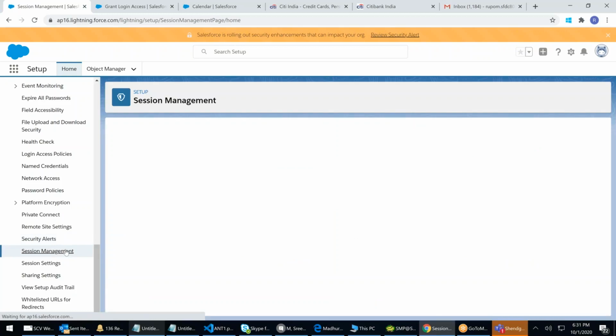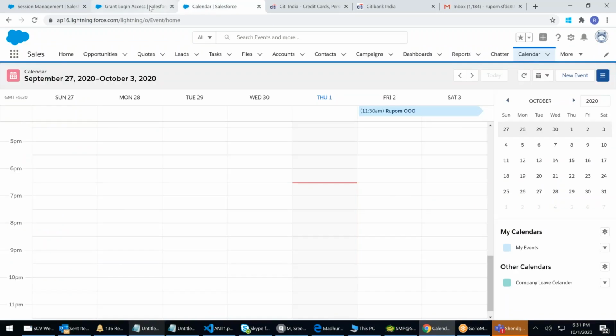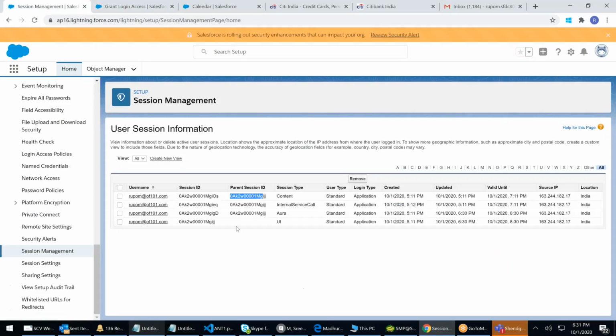Session management. Every user that logged in, you can see from here. You can see MGIJJ is my parent session. On that, I'm opening multiple sessions. One, two. See, two sessions are opened. All those are captured here. If you want to kill, you can kill any of them. As soon as you kill, immediately the user will be disconnected from Salesforce.